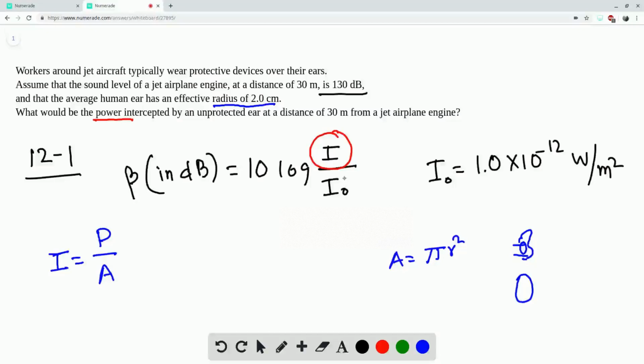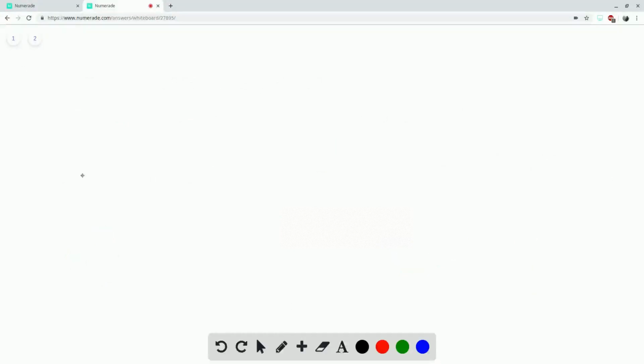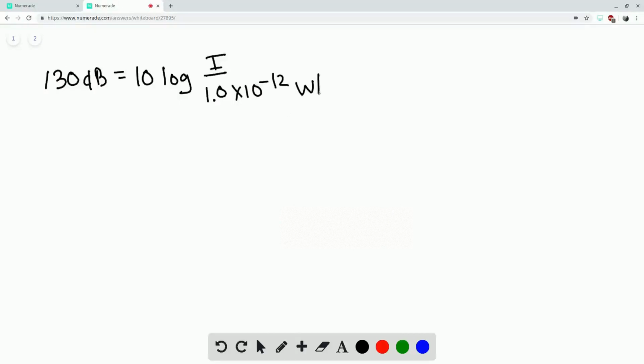So we first find the intensity from this equation, and once we know our intensity and our area, we can figure out our power. Let's put in all the numbers and see what we get. Our beta was 130 decibels, and that's equal to 10 times log of the intensity, the one we're going to measure, over the constant term, in watts per meter squared.